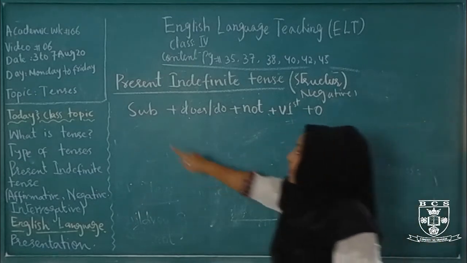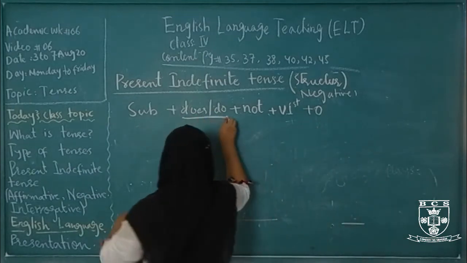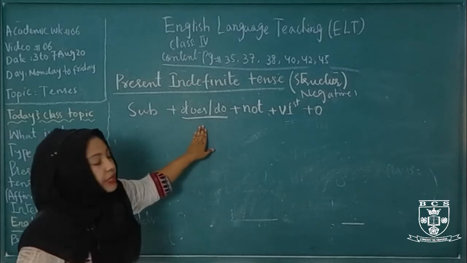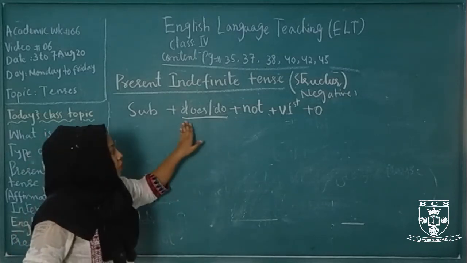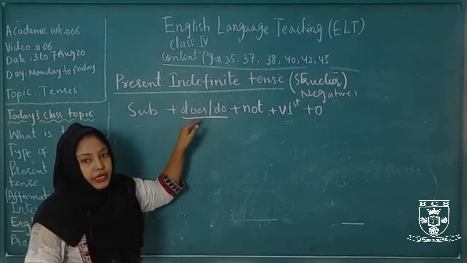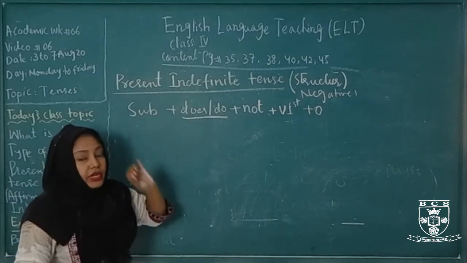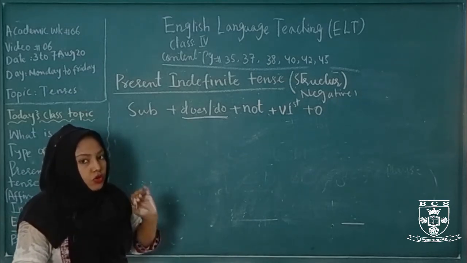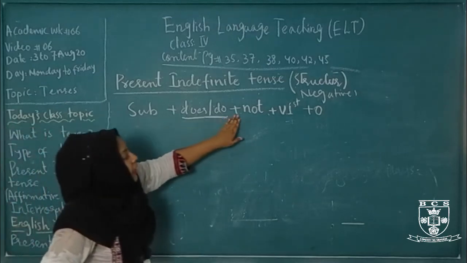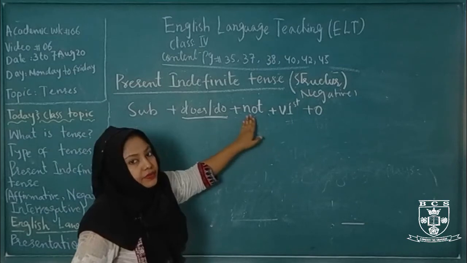What is the structure? Subject plus do or does. Do, does is a helping verb. Do, does we only use in negative sentences. We never use do, does in affirmative. This is only for negative and interrogative. Then plus not. Not means it is a negative sentence.